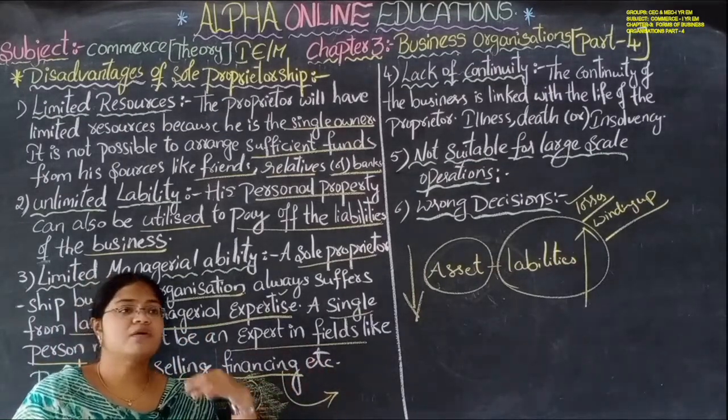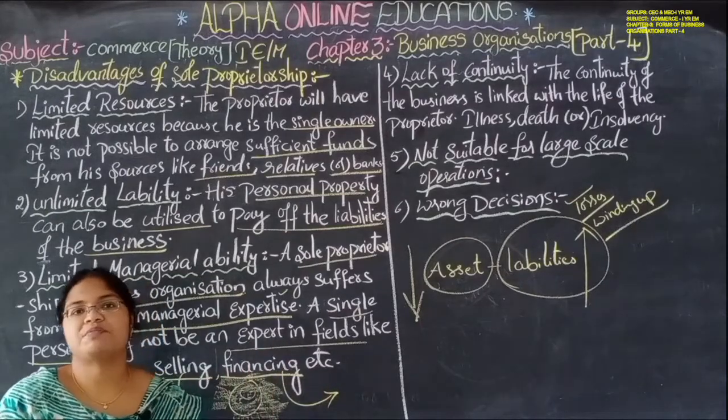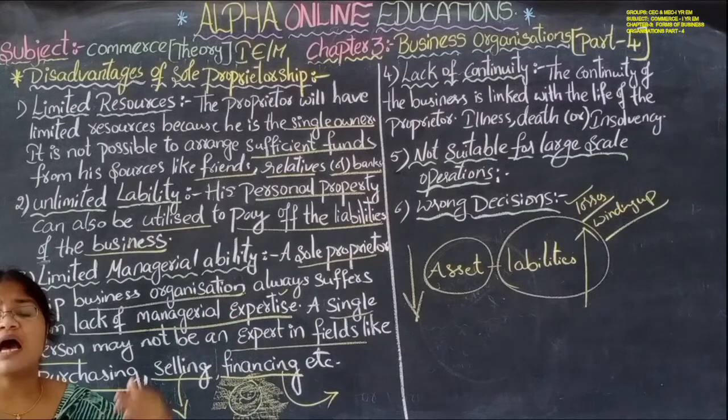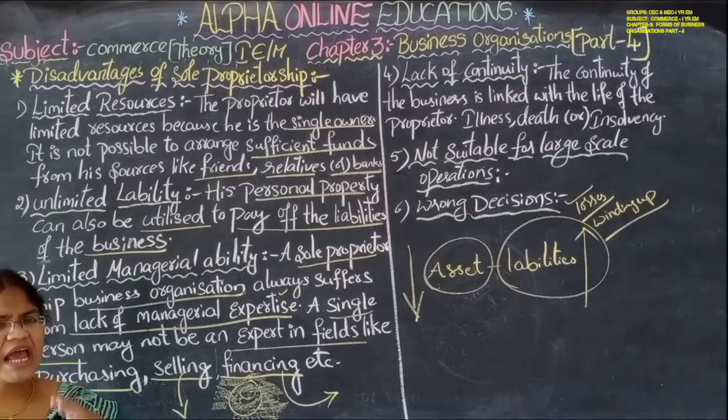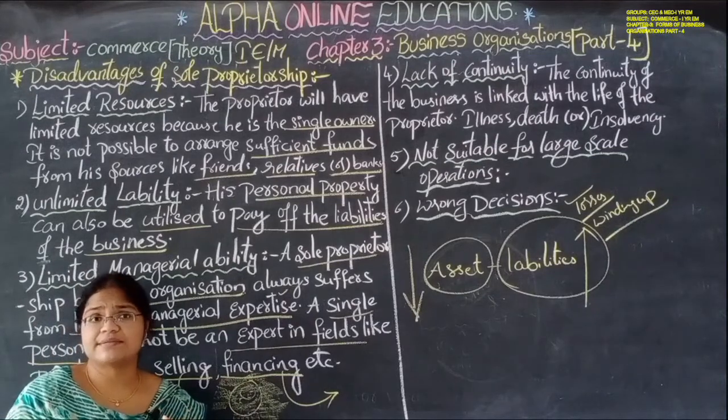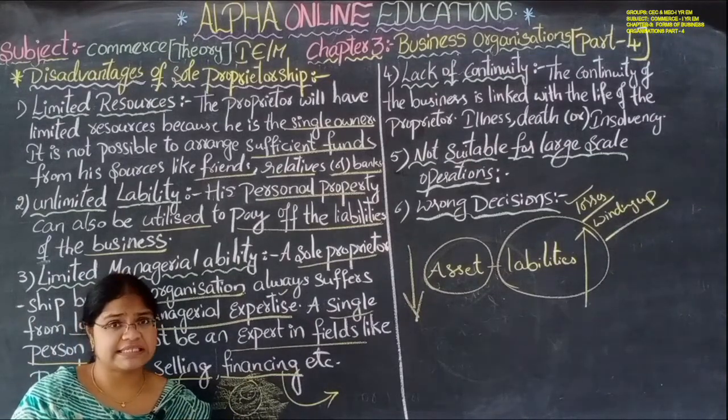joint stock company, cooperative societies, whatever it may be, joint stock companies, cooperatives, joint Hindu undivided families, and also partnership. So in everything you should not leave out the features, characteristics, and the advantages and disadvantages.